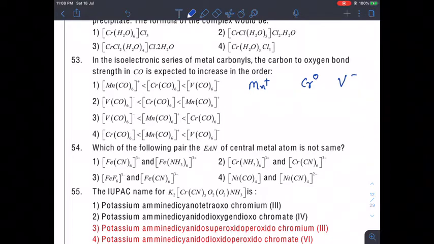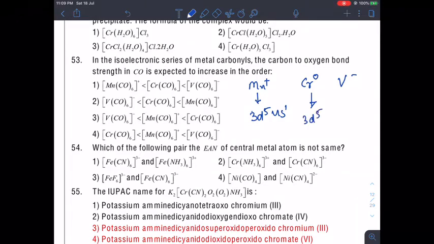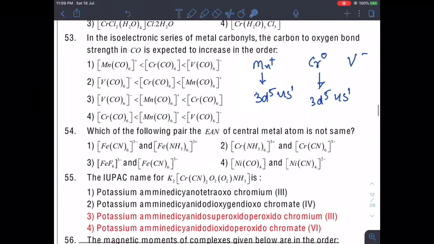Now, in every case, what will be the electronic configuration? If you can see, manganese is 25, so if you remove 1 electron, it will have 24, and it will have electronic configuration 3d5 4s1. Same is there with the chromium, 3d5 4s1. And as you can see here, CO is a very strong field ligand.